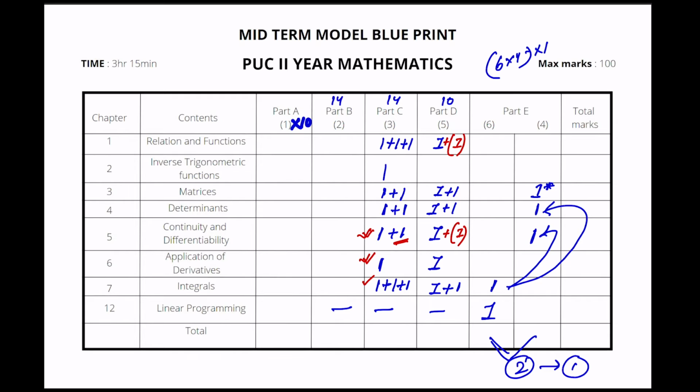AOD again one, correct. DET, they might remove this and put it up somewhere, but most probably you'll get two questions from DET of 3 marks. So you can understand the weightage and you can solve it out.